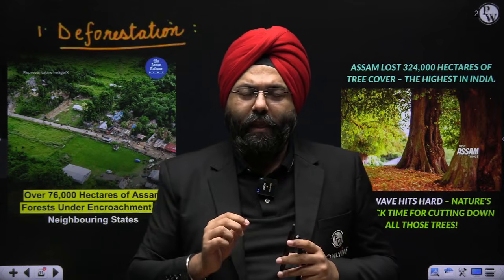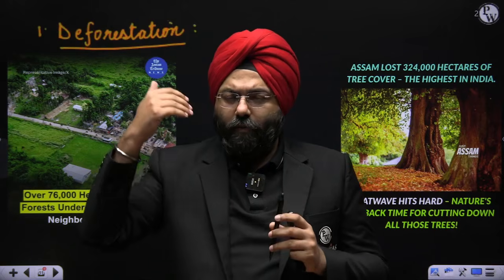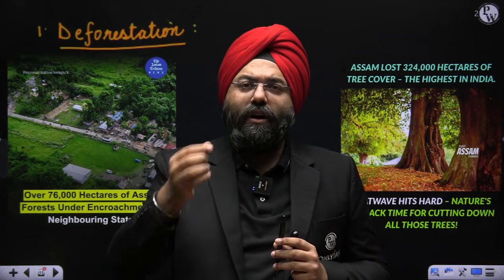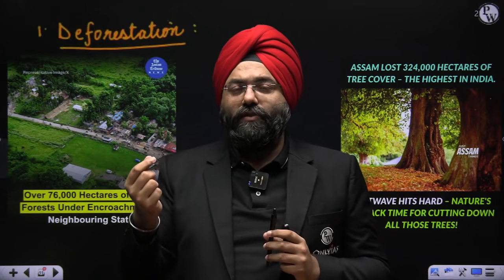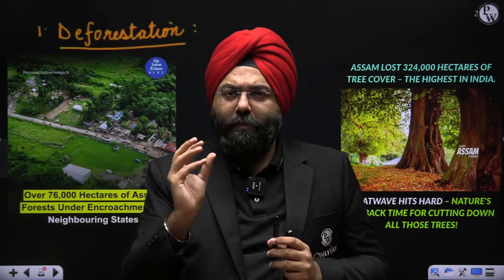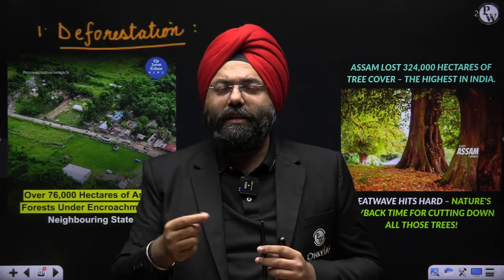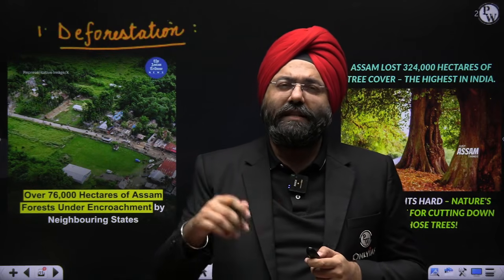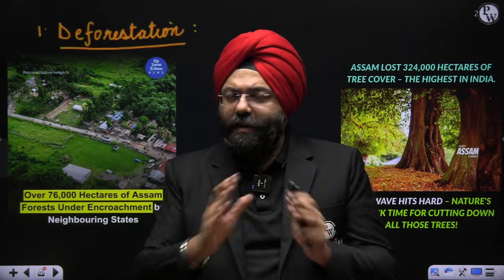Remember one thing: when you have a main river, the water is not only coming from its source, but water from various tributaries is also joining that main river. With every tributary, there are small minor streams joining it, and with those minor streams, there are further minor streams joining them. That means this is a complete system. If you impact one part of it, it will impact the other parts as a whole. This is what we study in integrated watershed management. This was disrespected when deforestation to an excessive, unsustainable extent was carried out, and this has been taking place for multiple decades.